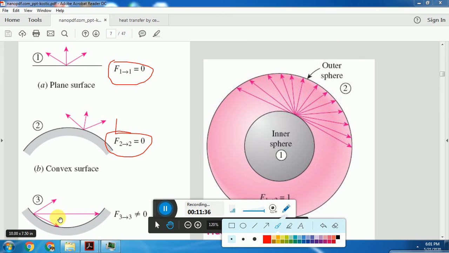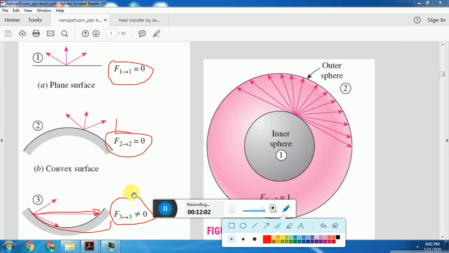But here we can see for the third case, whatever radiation leaves the third surface is striking the third surface itself. This one is a concave surface. Therefore, for a concave surface, there is a fraction of radiation heat transfer that again strikes the same surface. Therefore, F33 is not equal to 0.